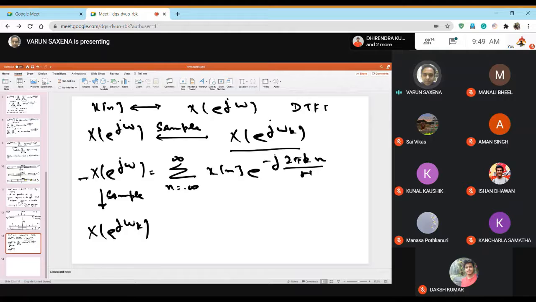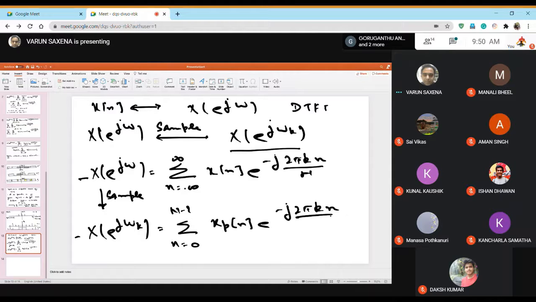Obviously, these two things are not same. This is not same as this. That means there has to be fundamental change in the time domain also. And this became n equal to 0 to n minus 1. And this became xp, e to the power minus j 2 pi. So the effect of sampling in the frequency domain resulted in a change of xn to xpn in the time domain.